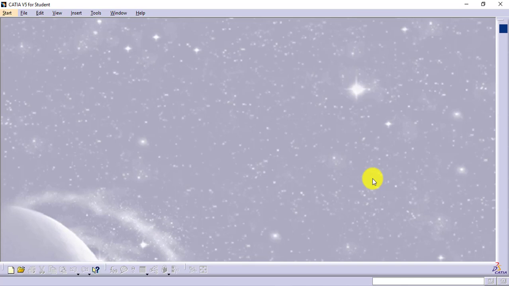Keeping all these things in mind, if a critical shape is time consuming in the part design environment, and less time consuming as well as giving us better control using the surface design environment, then we will prefer to create it in the surface design environment.